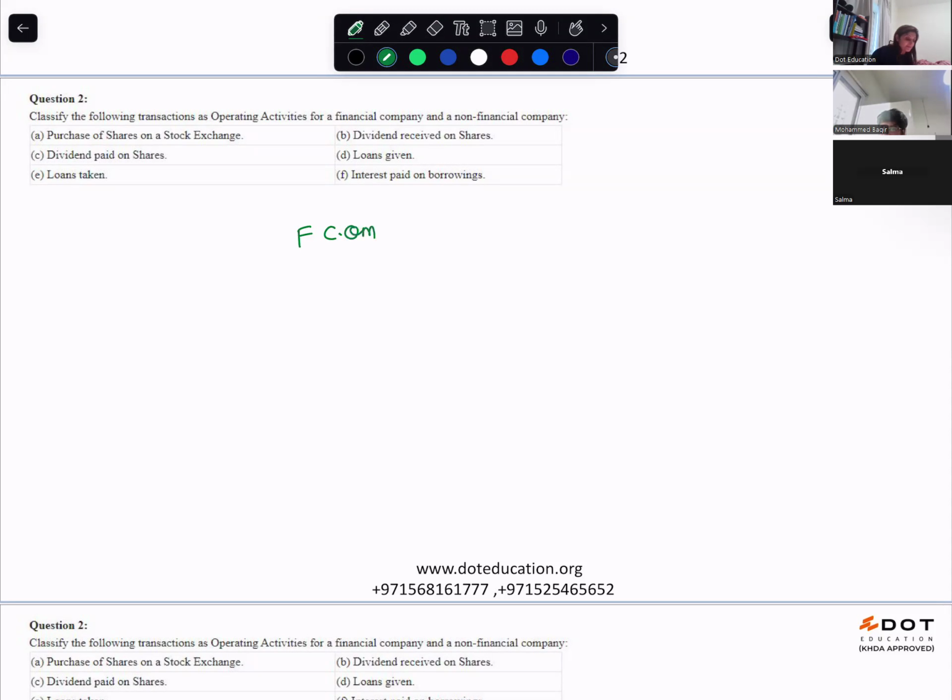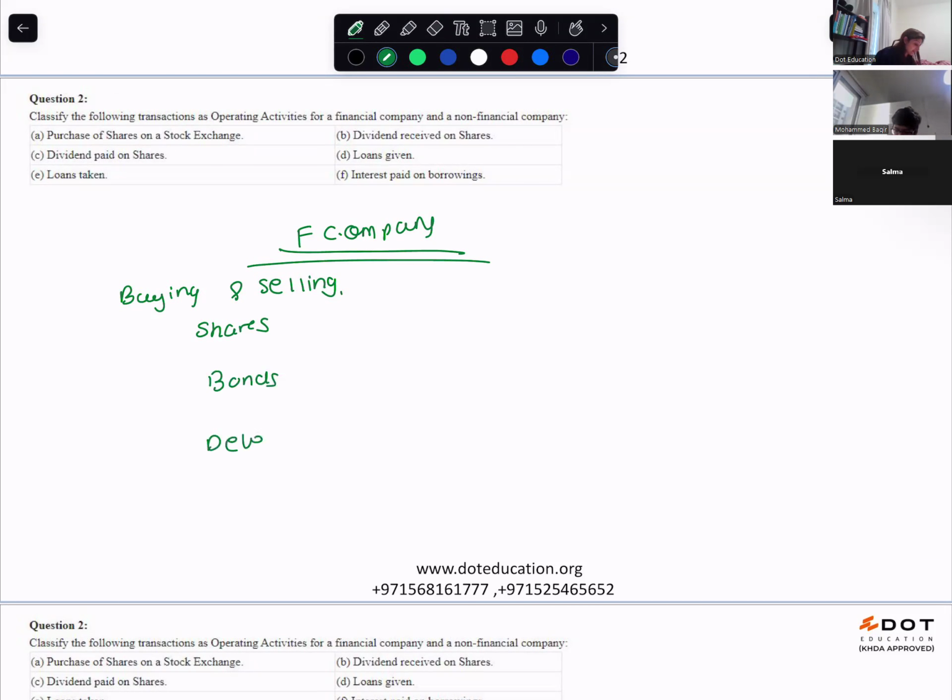I'm talking about a financial company, which deals with buying and selling of shares, bonds, and debentures. Debentures are loans to the public.